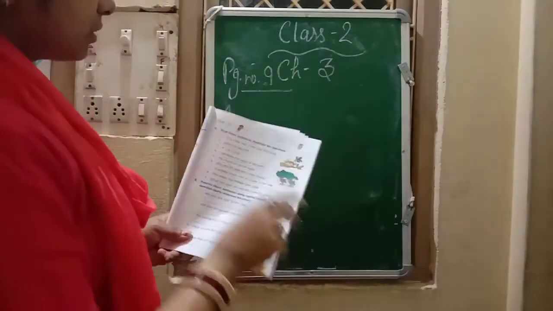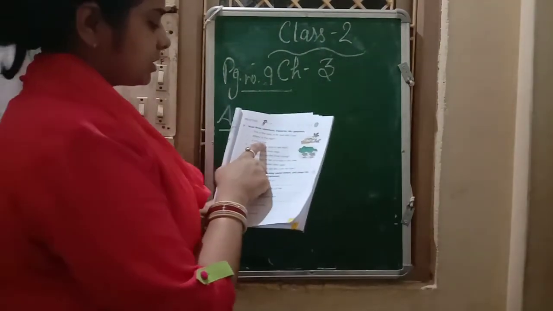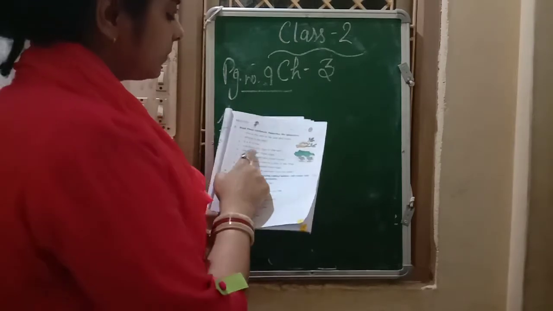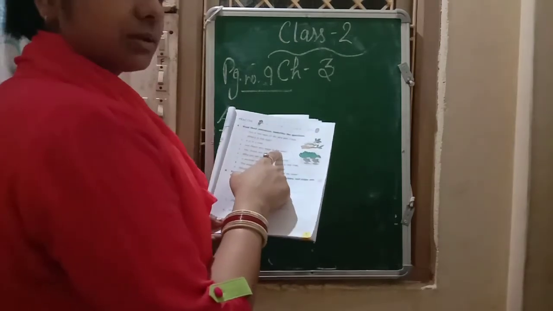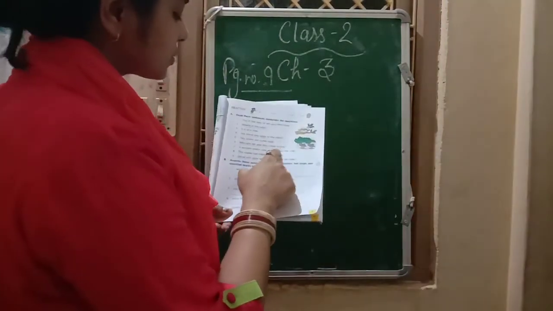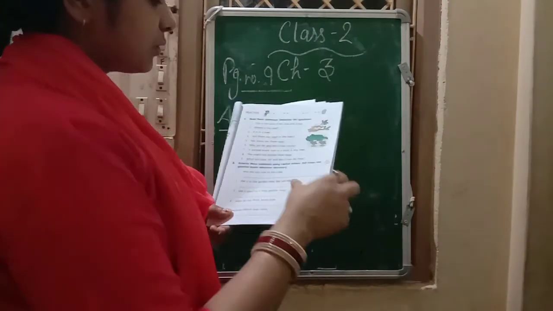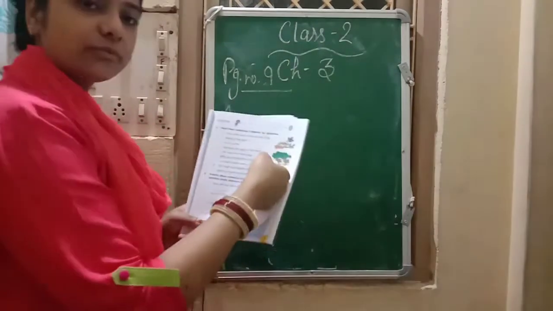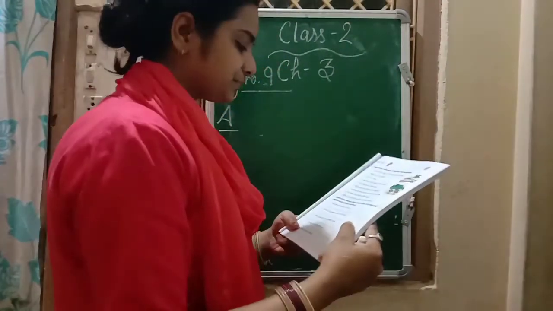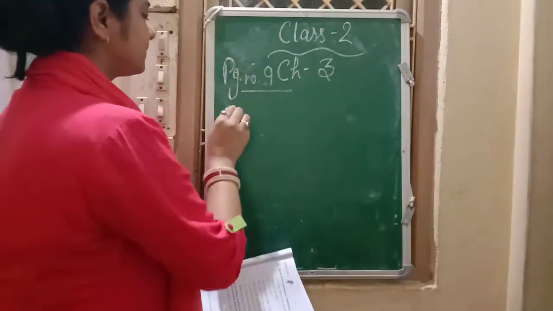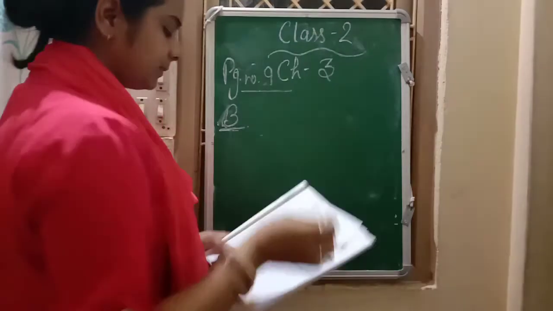The third one is also not a question because there is a full stop. The fourth one is a question, the sixth one is a question, and the ninth one is a question. So the rest of the sentences you have to do at your home. Okay, move on to the B portion.